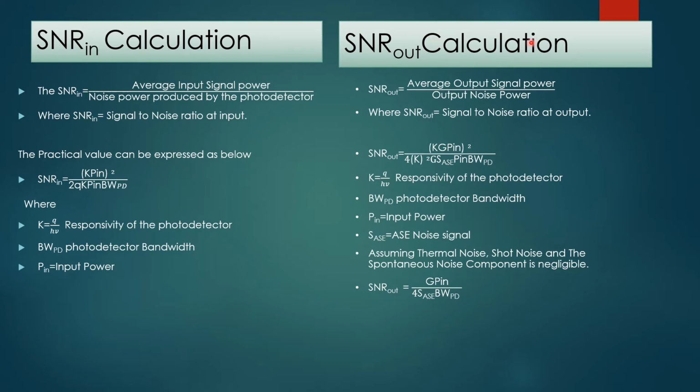Signal to noise ratio at output. Signal to noise ratio at output can be given by this formula: K G P_in square divided by 4K square G S_ASE P_in B_WPD, where K is the responsivity of the photodetector, B_WPD is equal to photodetector bandwidth, P_in is equal to input power, S_ASE is the AC noise signal. Assuming thermal noise, shot noise, and the spontaneous noise component is negligible, by simplifying, we get this formula. Signal to noise ratio at output is equal to G P_in over 4 S_ASE B_WPD.